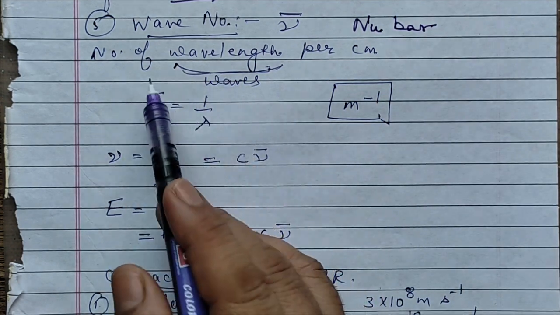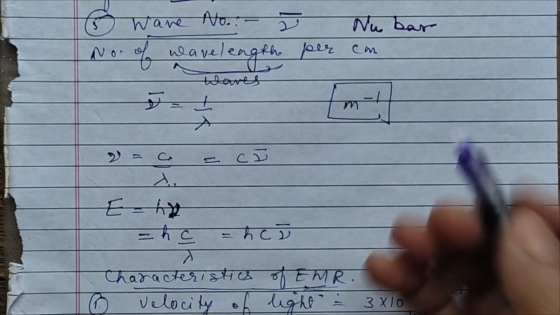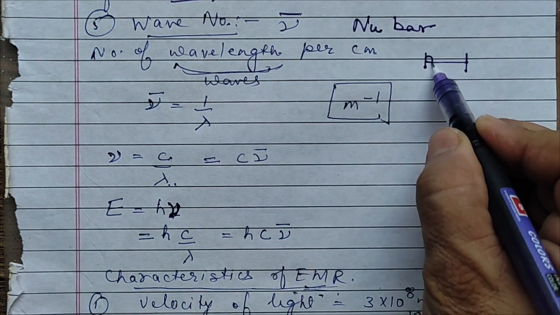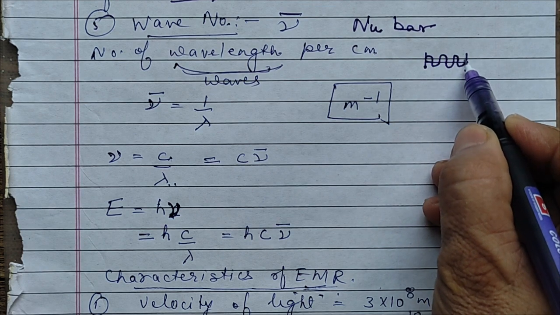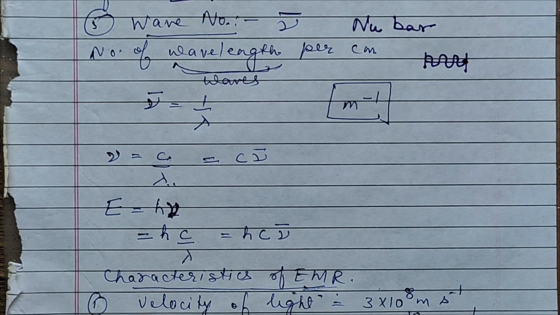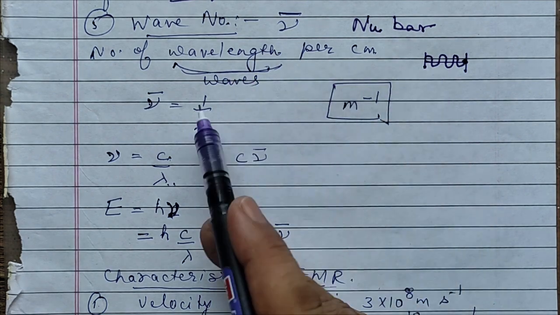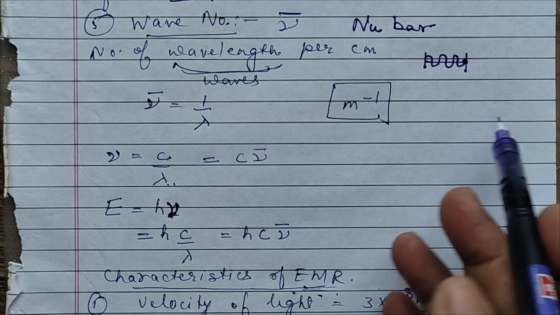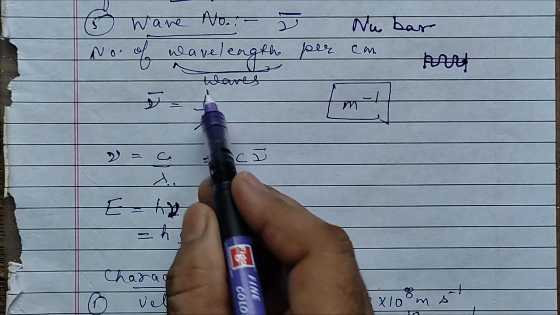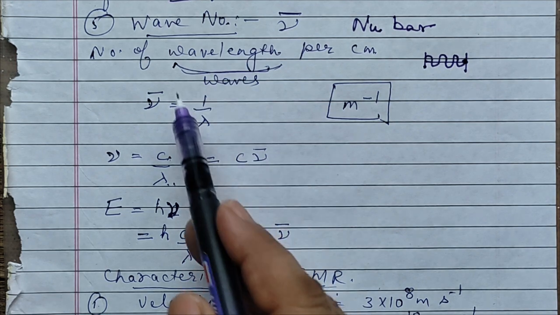That was frequency symbol nu, and then we write a bar over it, so it's nu bar. And the definition for that is the number of waves in 1 centimeter, in unit length, or 1 meter. Suppose it's a unit length. In this, how many complete waves are there? One crest, one trough. That is said to be one wave, one wavelength. So the number of wavelengths per centimeter, the number of waves in unit length. And wave number is 1 by lambda. It is the inverse of wavelength.